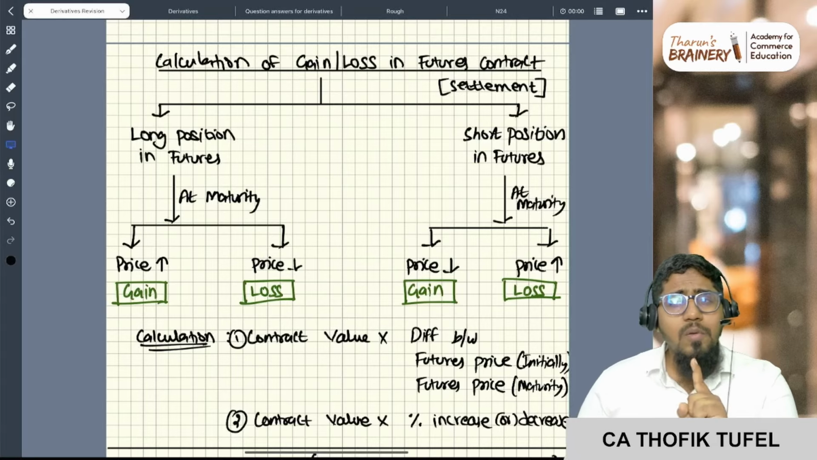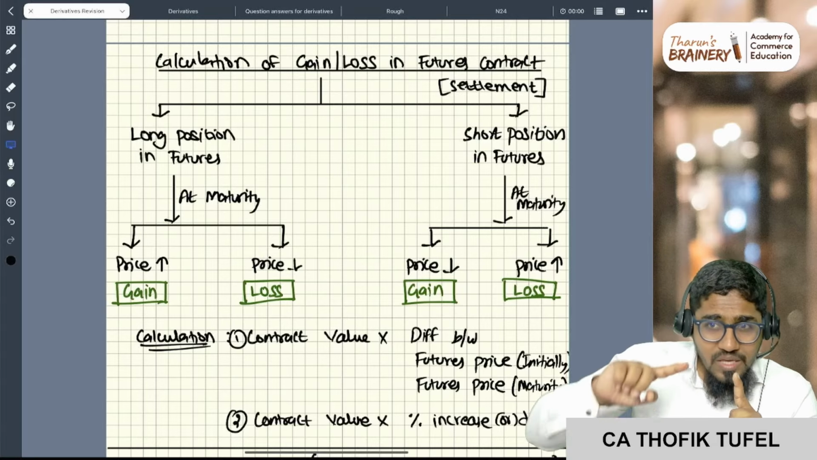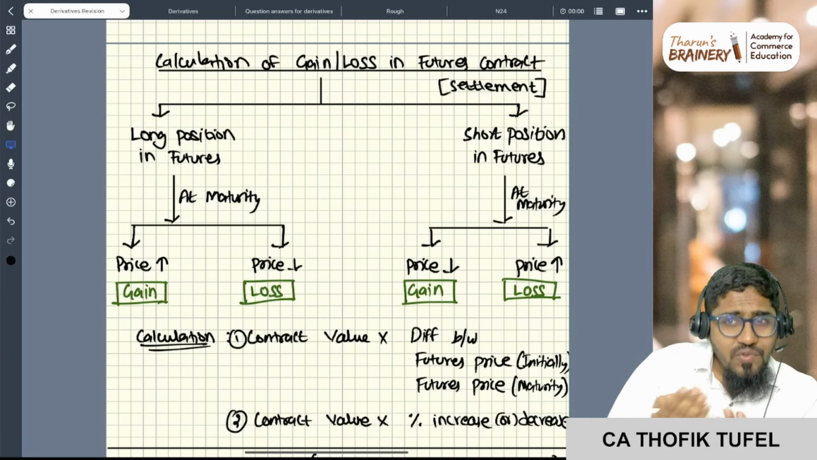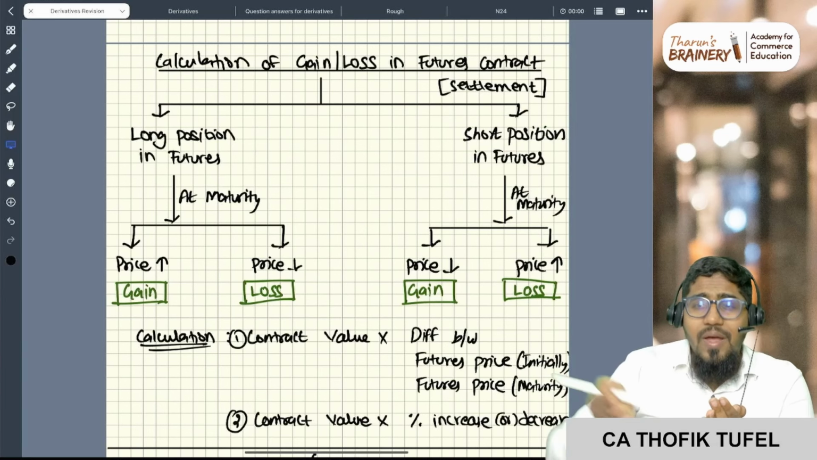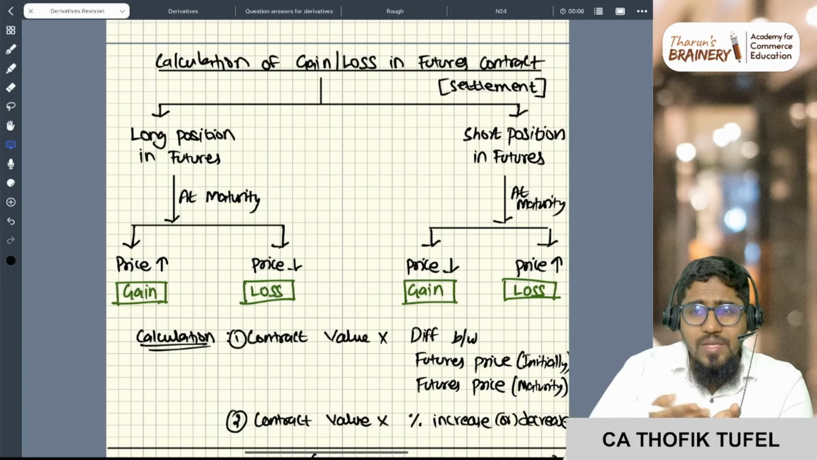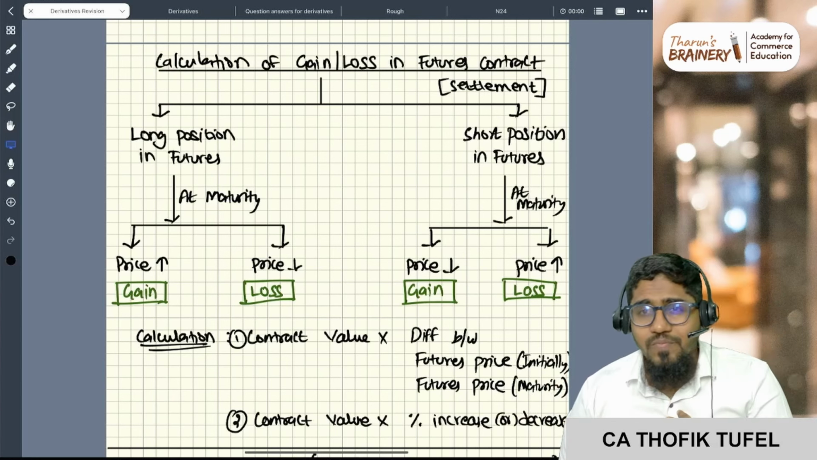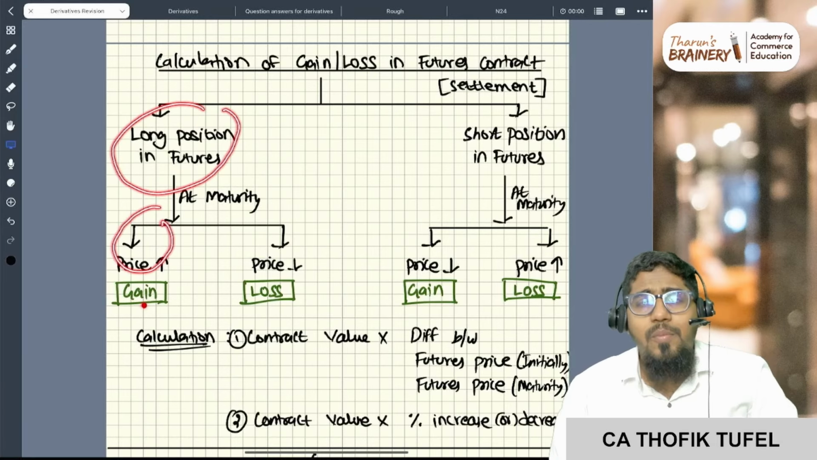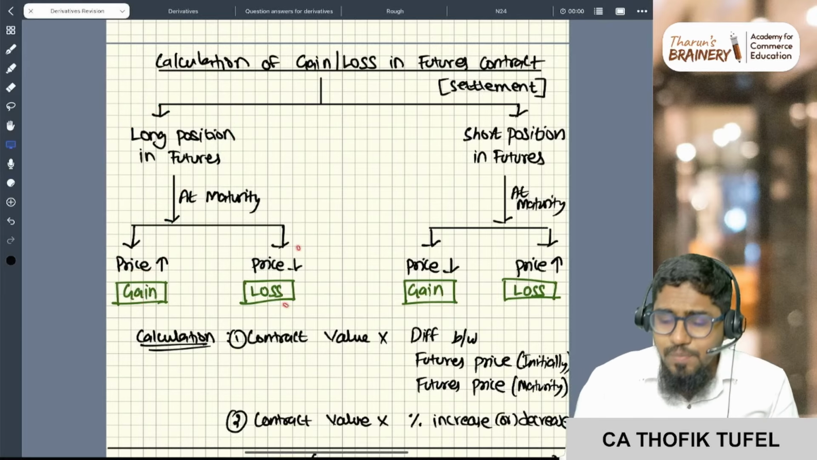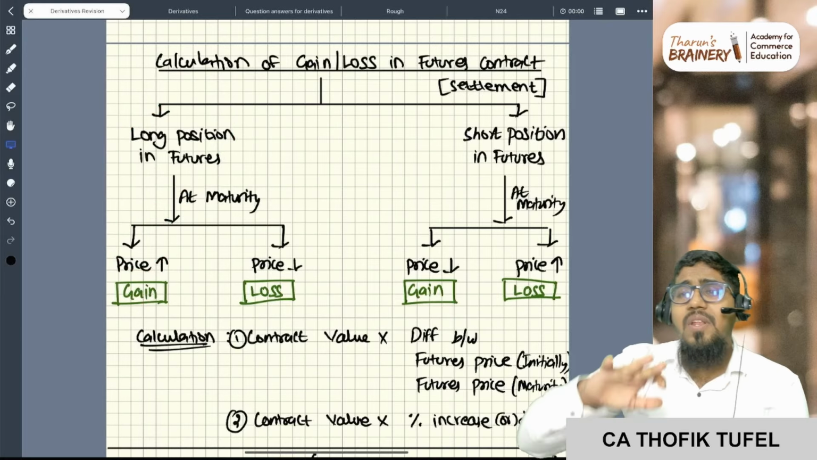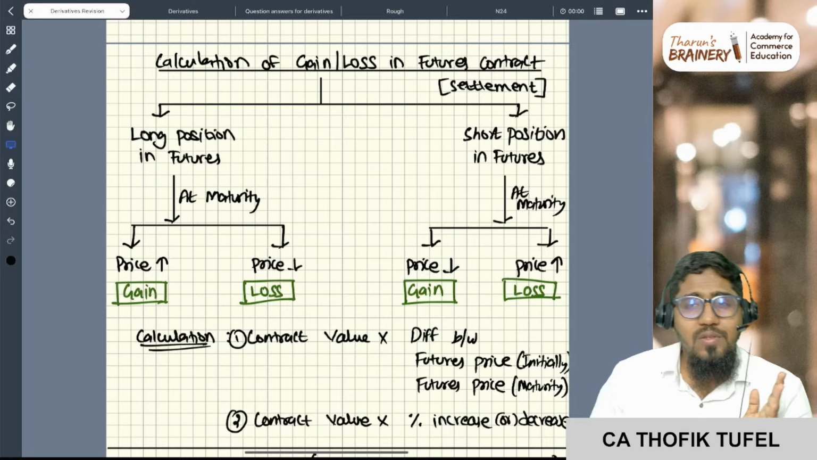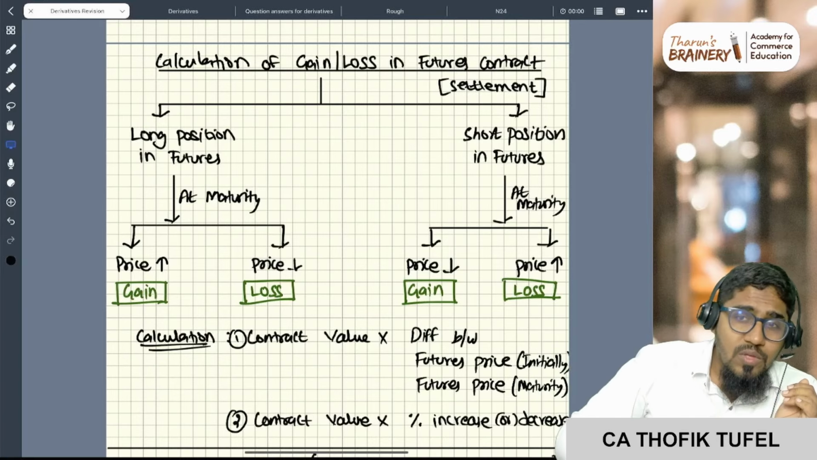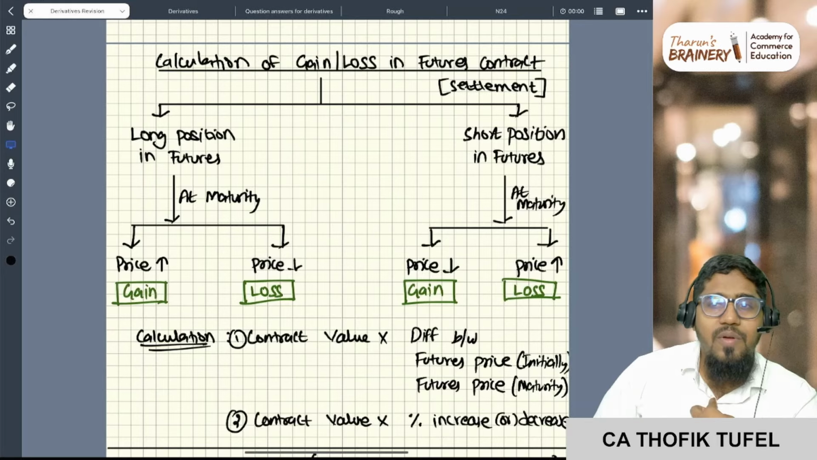If I'm having a long position, if the price is increasing at maturity, it will be my profit, correct? I purchased the future at 220 rupees. Now at maturity, it is 250, so 30 rupees is my profit. So if I'm having a long position, increase in price will be my profit and decrease in price will be my loss. Similarly, opposite, if I'm having a short position, I sold futures for 2200 and in future if the price is 2000, then 200 rupees is my profit.